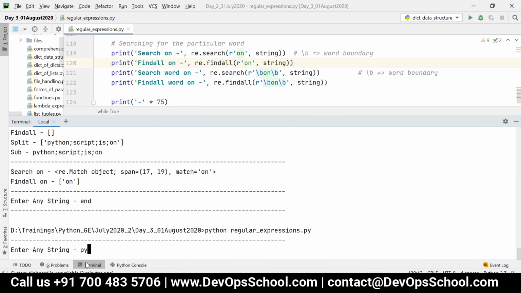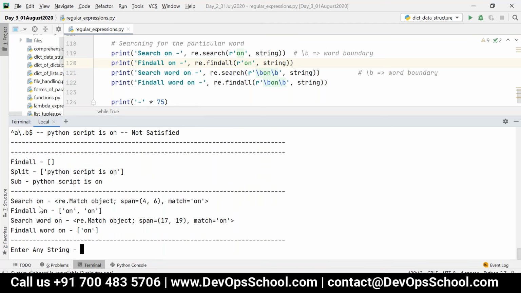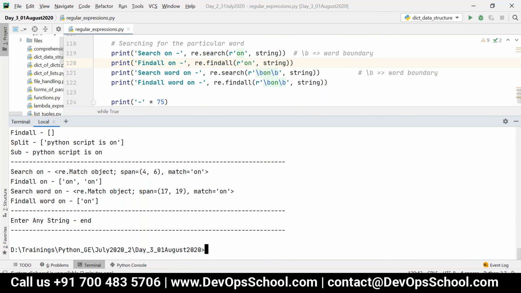Let me give the same input. Python script is on. Now whenever I search for "on", it was giving me 2 occurrences, because "on" is part of another word, that is also retrieved, and also this is also retrieved, correct? But when I try to search for the word using this \b, it was retrieving only one occurrence of "on", which is nothing but a complete word. Now you got it? Yeah. Got it. Okay, yeah. Now let's see.